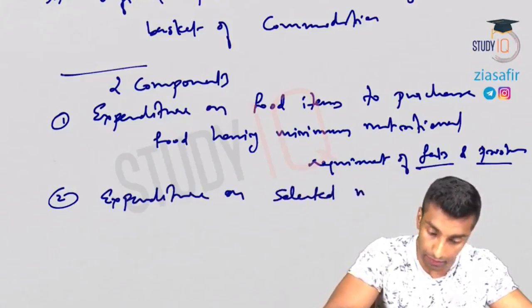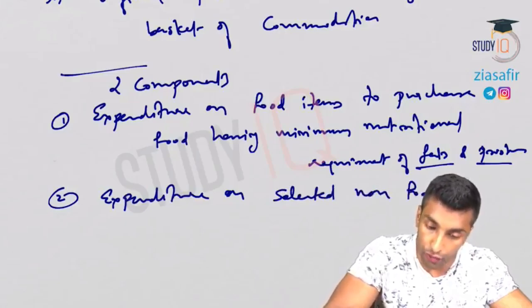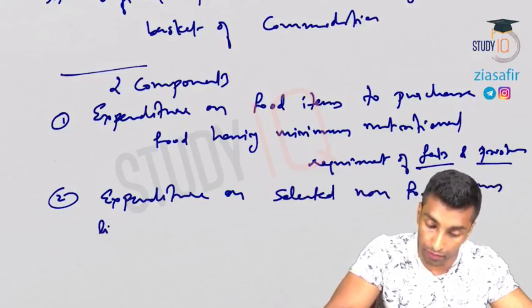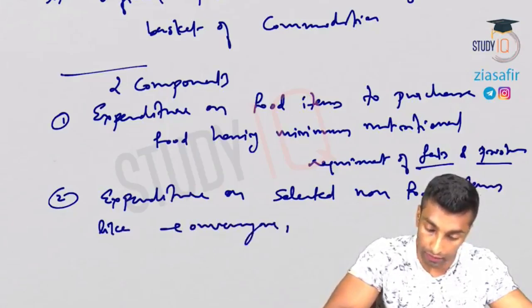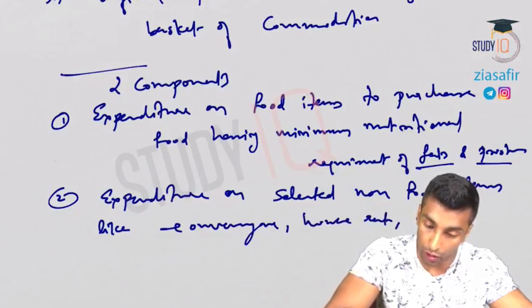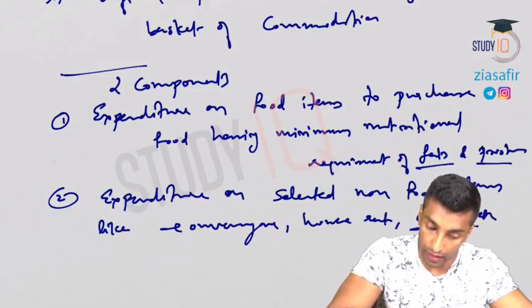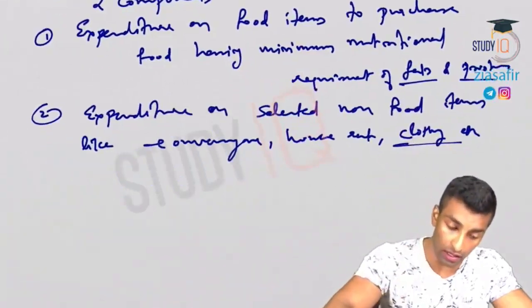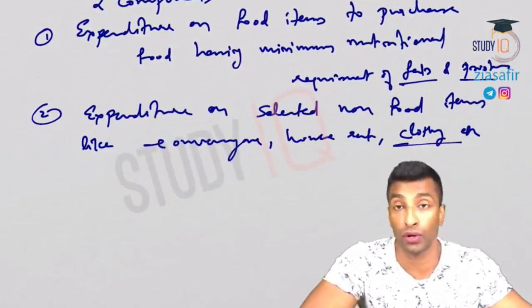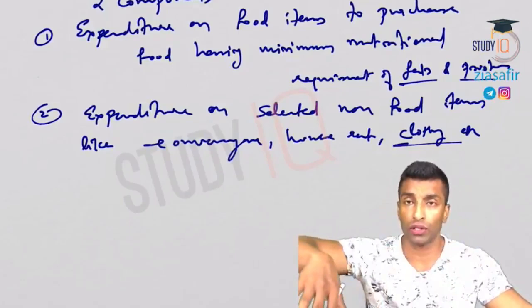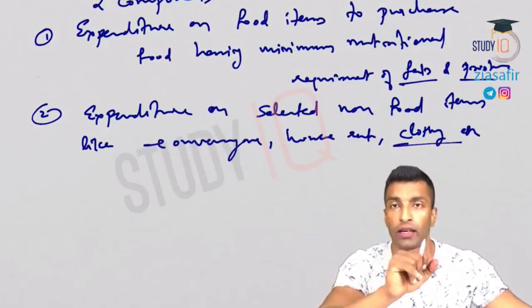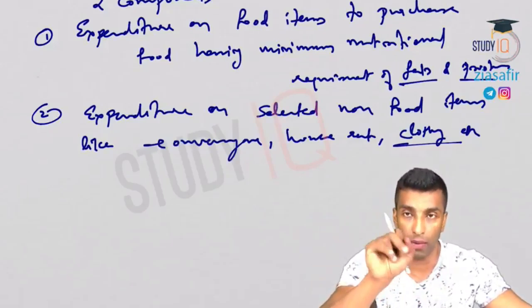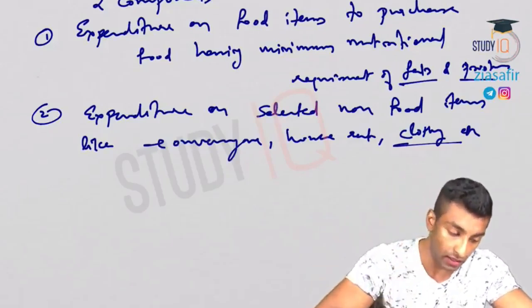Second one, expenditure on selected non-food items like conveyance, house rent, clothing, etc. And it was fixed on the expenditure of the median household on these items. So you take the households, lowest households, and median household expenditure is what is actually taken. You already understood why median is taken, why not mean. So here also median expenditure is what is taken.